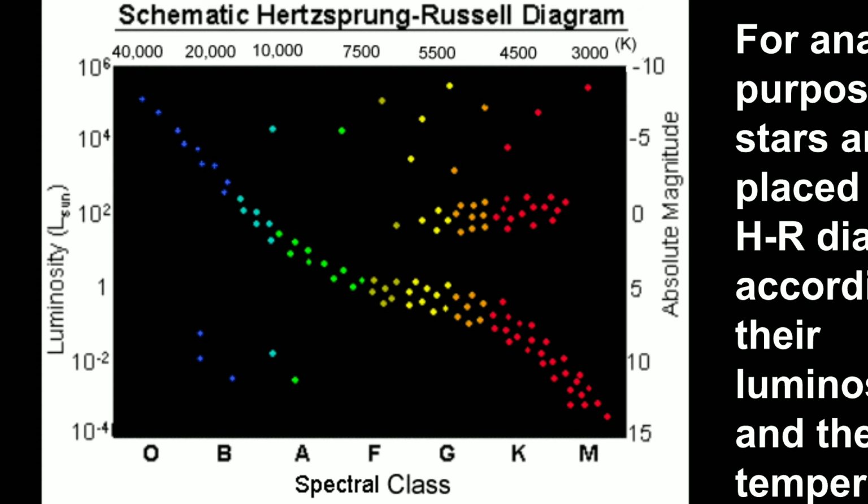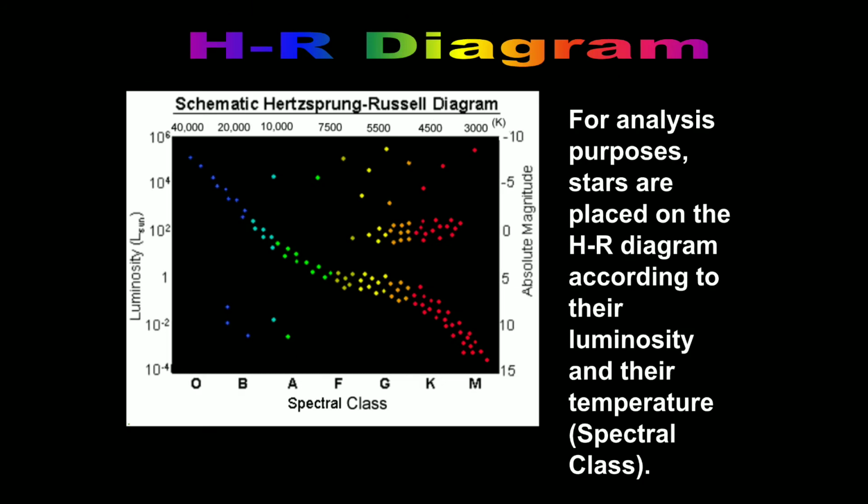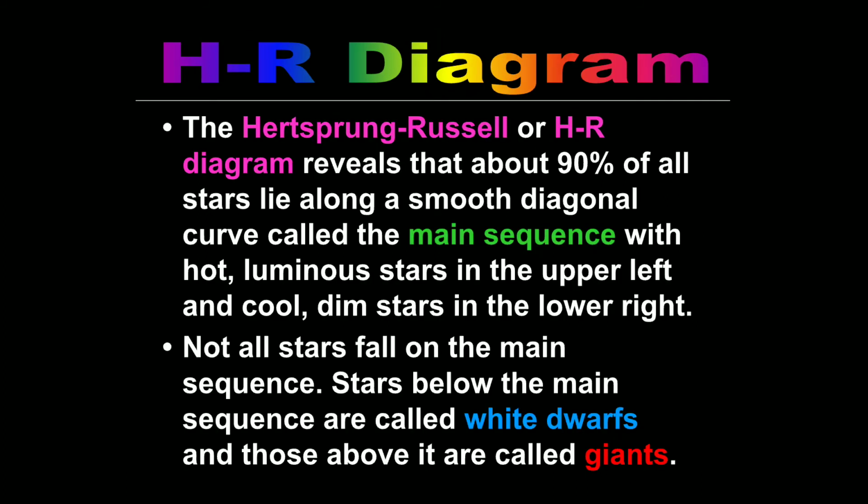So this is the schematic diagram of the Hertzsprung-Russell diagram. For analysis purposes, stars are placed on the HR diagram according to their luminosity and their temperature or spectral class. The HR diagram reveals that about 90% of all stars lie along a smooth diagonal curve called the main sequence, with hot luminous stars in the upper left and cool dim stars in the lower right.